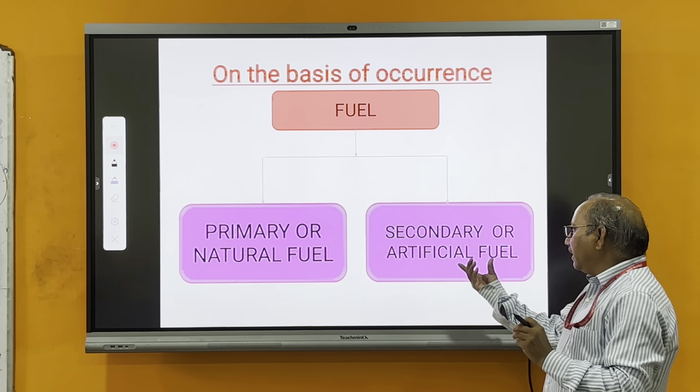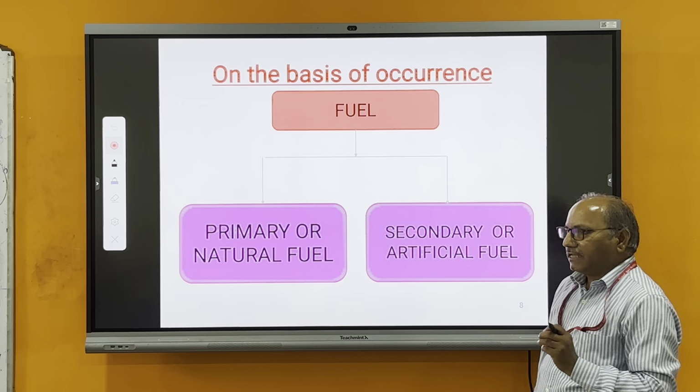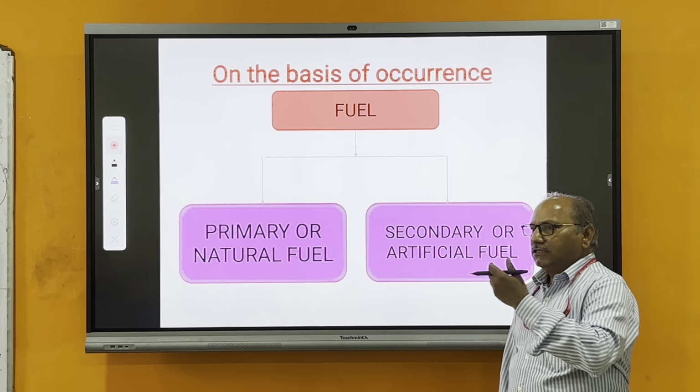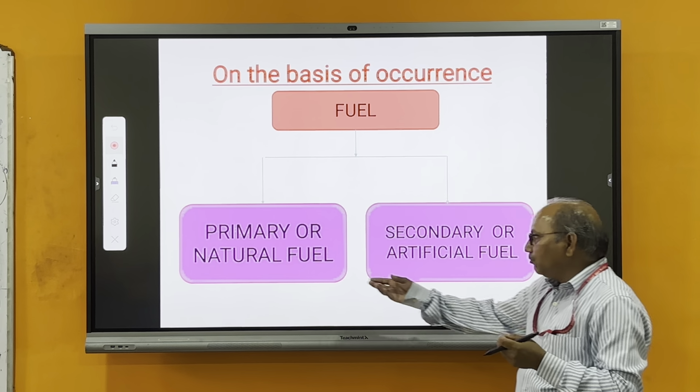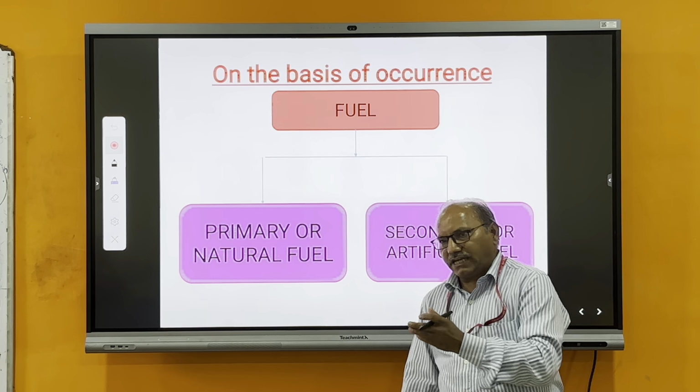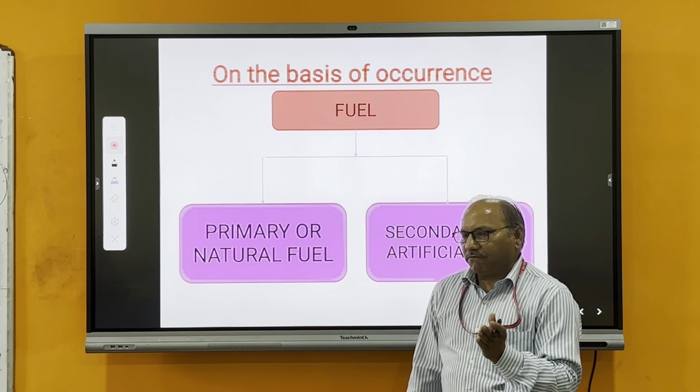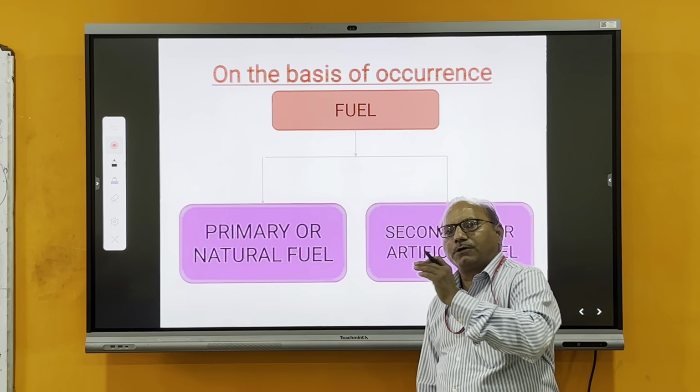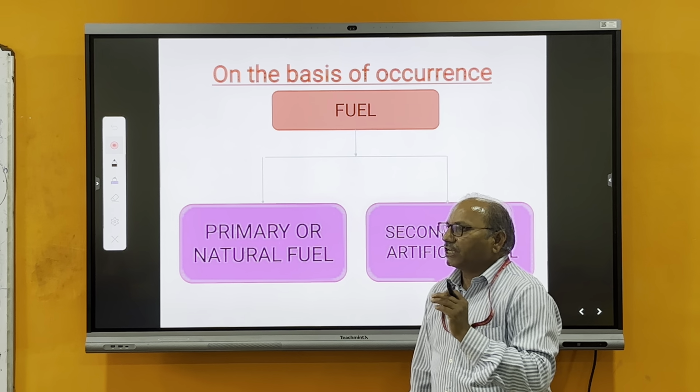It may also be considered artificial or semi-natural. So natural fuel is used as such as obtained from nature, and when it is processed, it converts into secondary fuel.